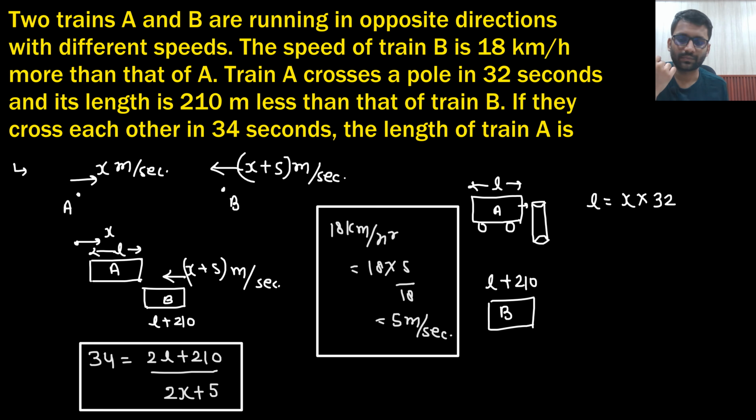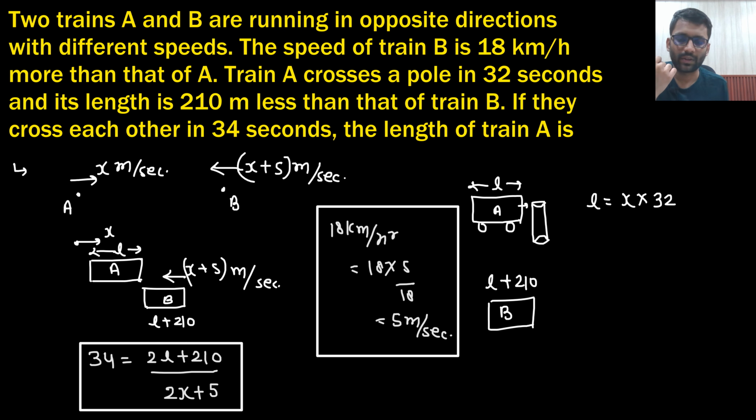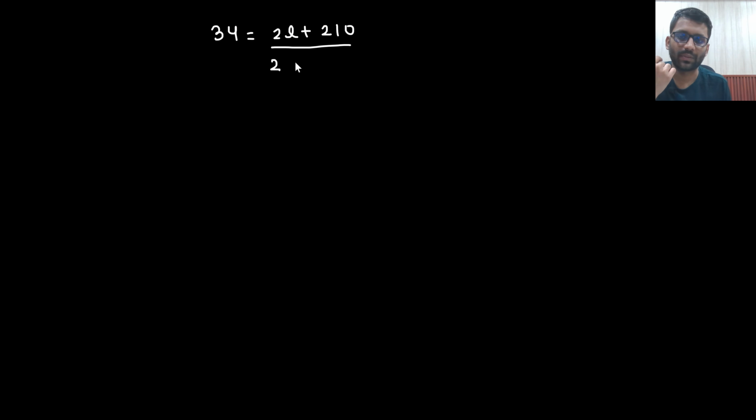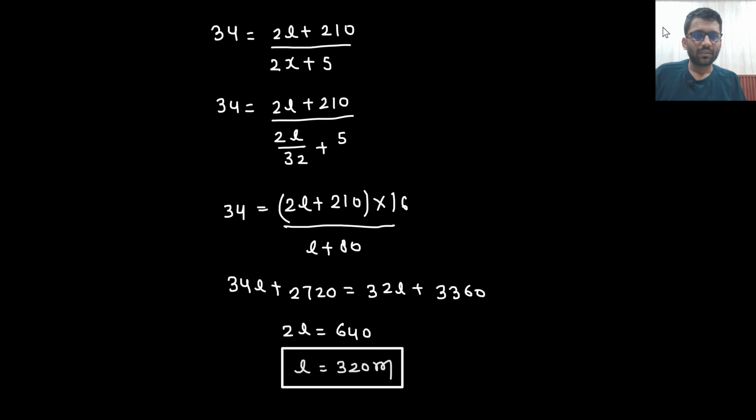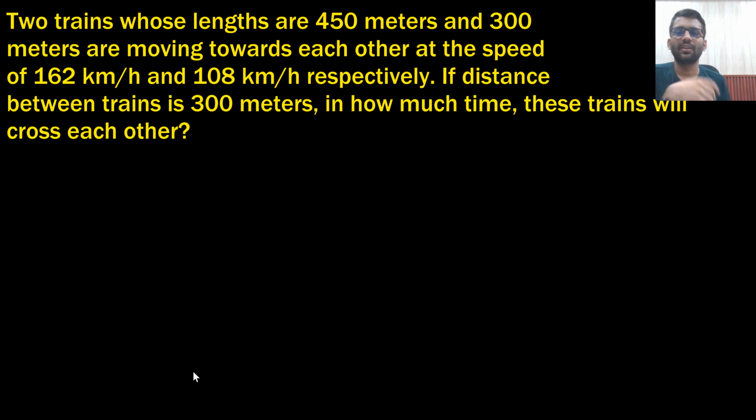So 34 is equal to (L plus 210) divided by (2x plus 5), where x is L by 32. I will solve this equation and let you know the answer. The length of train A is coming out to be 320 meter. Okay, let's see the next question.